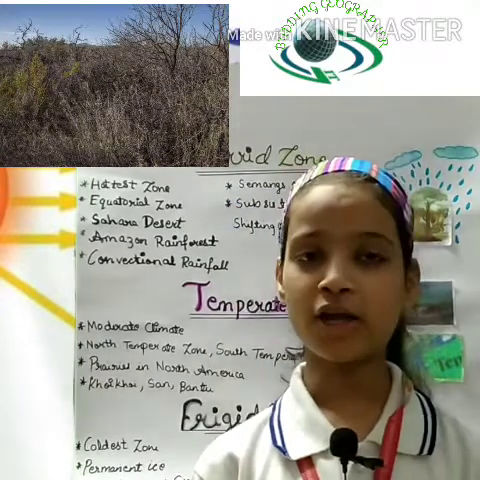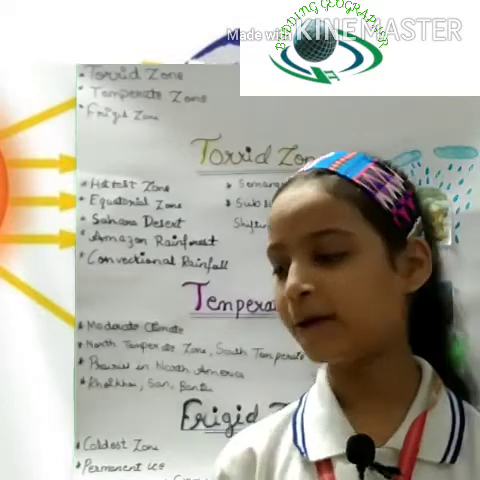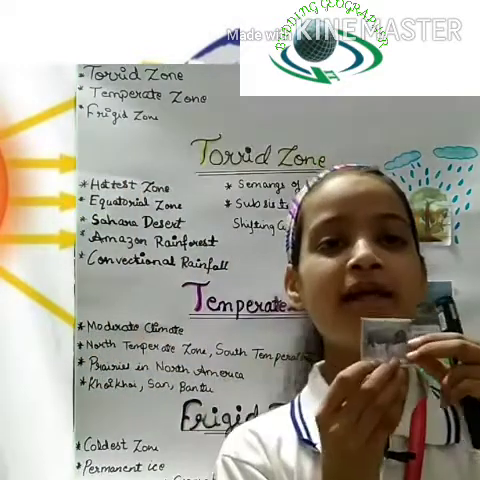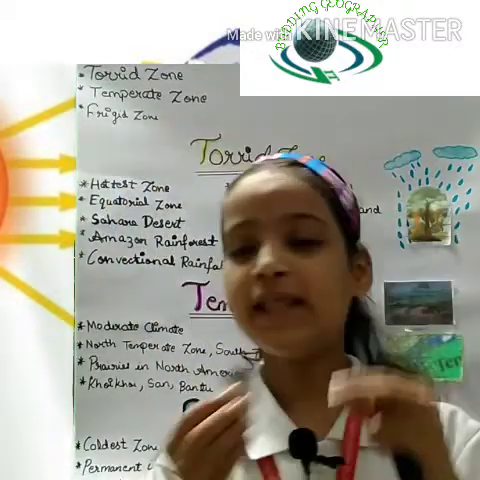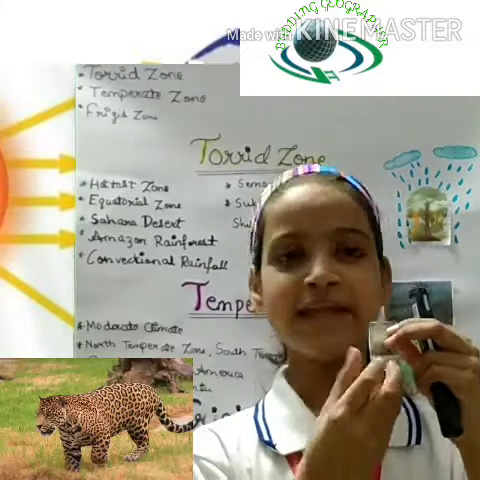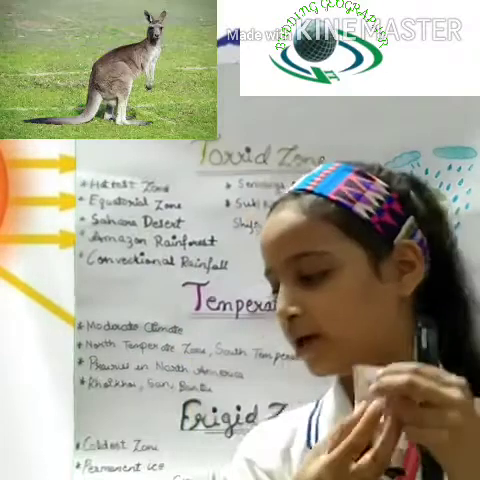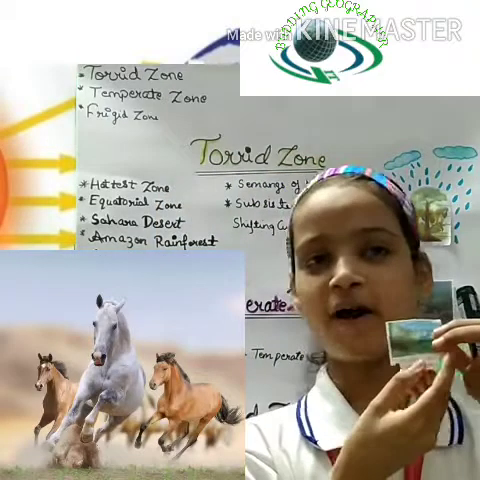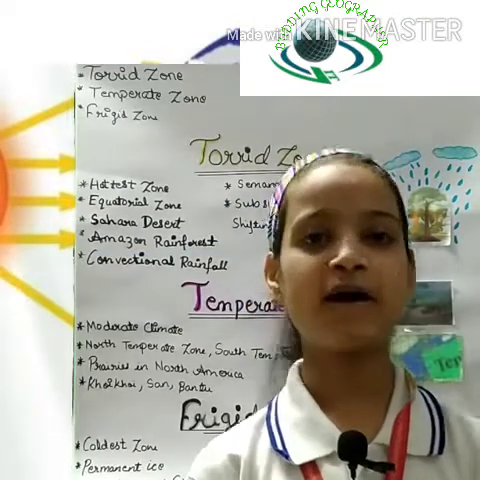Now, the fauna over there. There are different animals found over there. Let me show you some pics. Like, there is the American bison. It is very famous over there. And the jaguar. It is also very nice. And kangaroos are also found over there. Mustang horses are also found over there. So like this, there are many species of animals which are found over there.